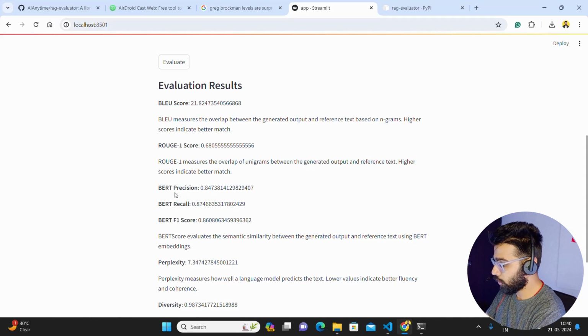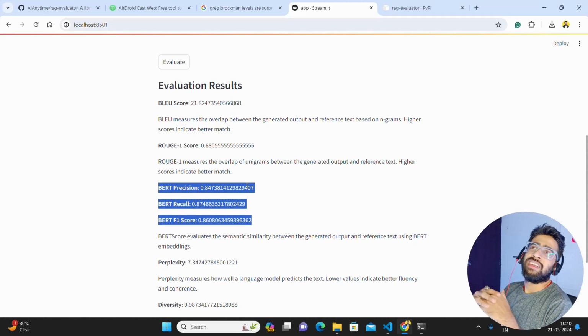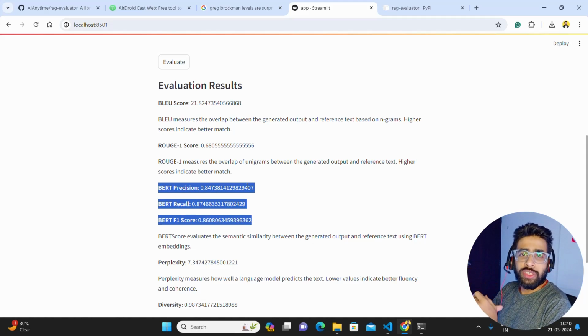Now look at BERT precision, BERT recall, BERT F1 score. And guys, there's nothing new here. I was talking to some of the Google engineers, and they all talk about the same thing.